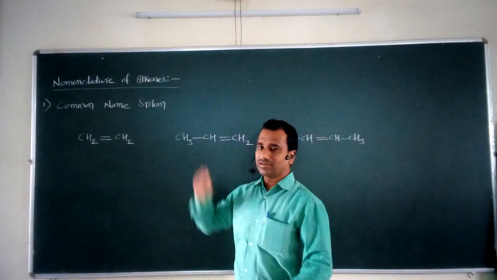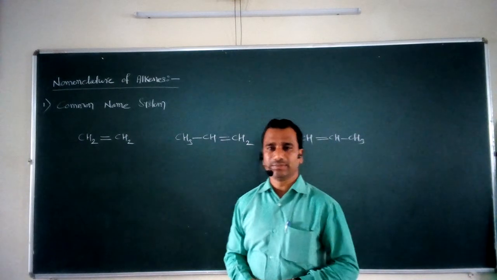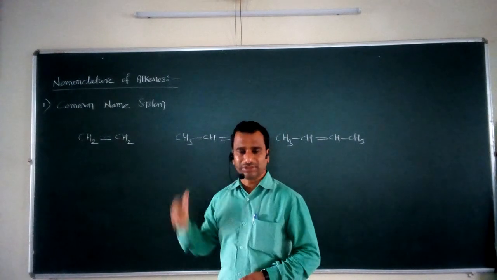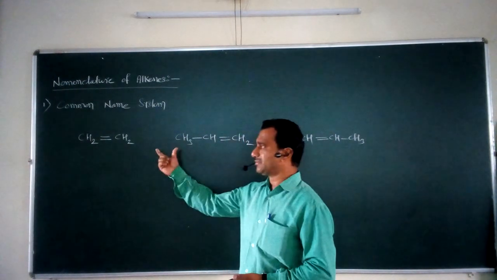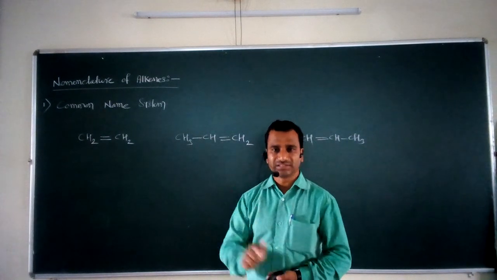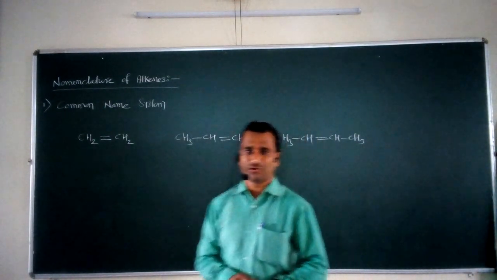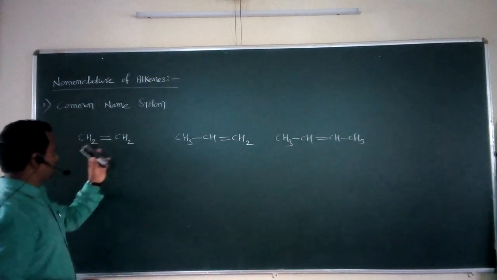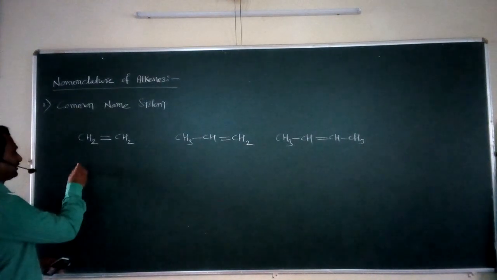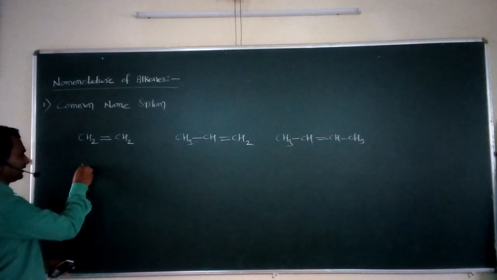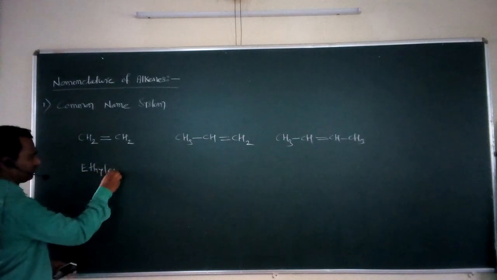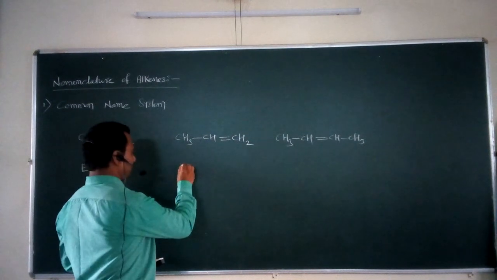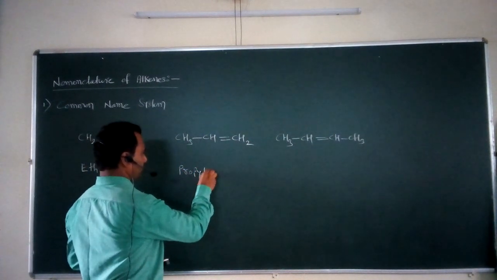Now what happens according to this common name system? This system is useful for assigning names for a few initial members only. That is its limitation. According to this system, some common names are given. The first member, CH2 double bond CH2, is given the name ethylene. The second member is assigned the name propylene.